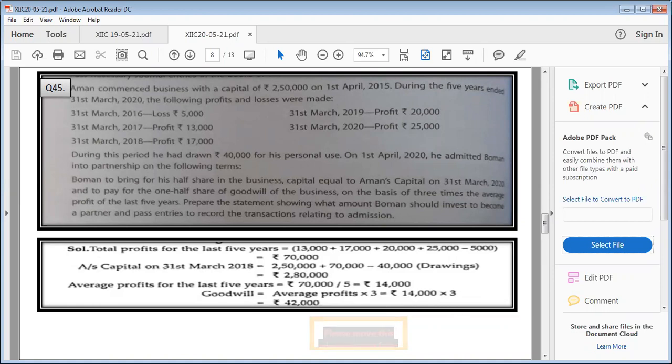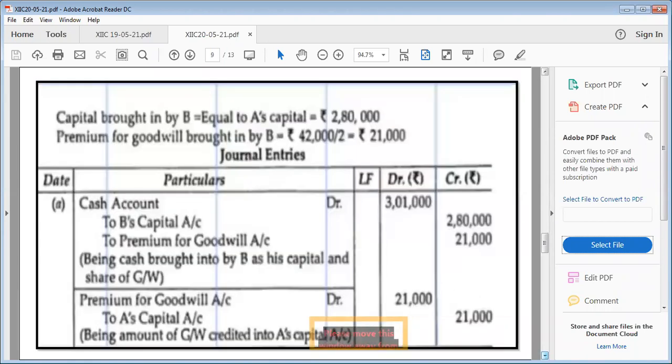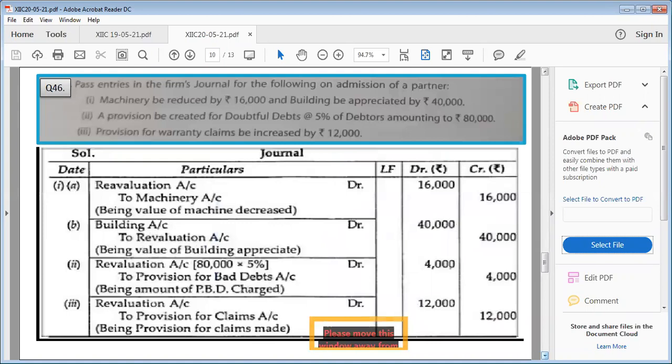Any doubt in this question? Yes? Any doubt? No, ma'am. Yeah, here are the journal entries.